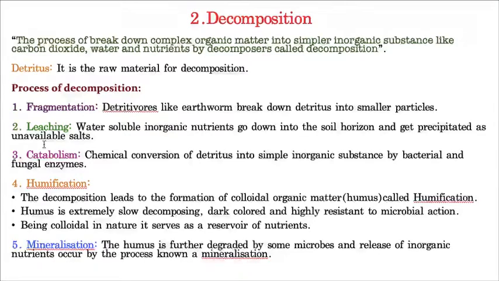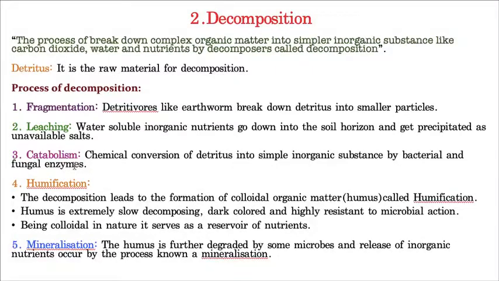Now the next one is called leaching. Leaching means the water soluble inorganic nutrients go down into the soil and get precipitated as unavailable salts. That means these soluble inorganic nutrients go into deeper layers of the soil, and they become unavailable to the plants also, and that is called leaching.